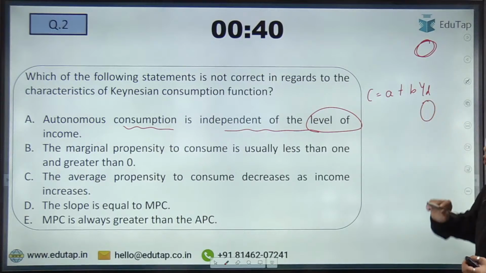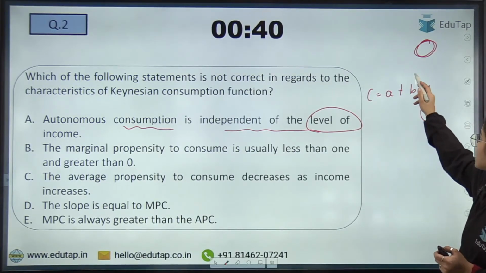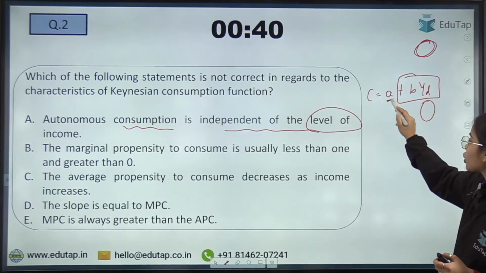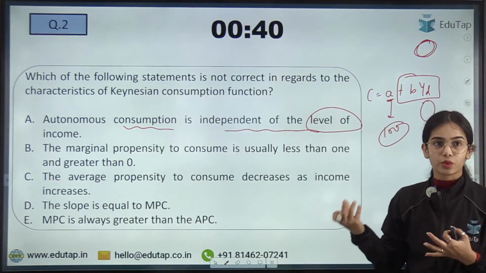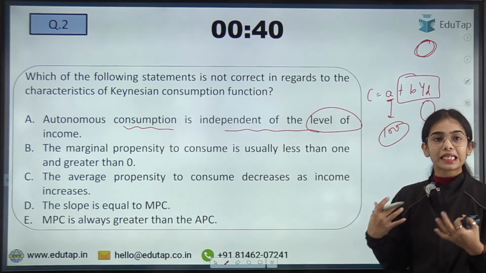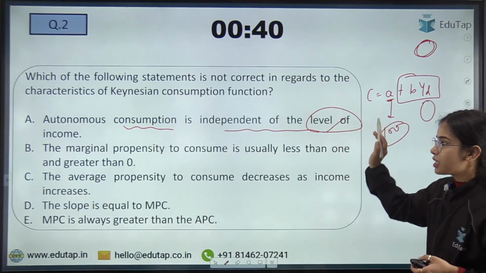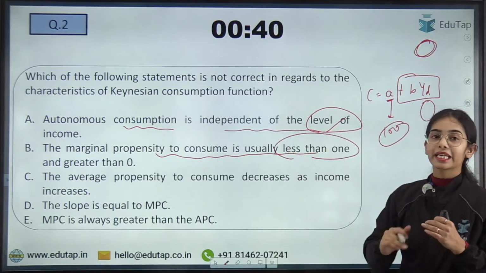So this idea is that consumption is equal to autonomous consumption plus bYd. Even if the income is zero, this whole term will become zero, but autonomous consumption will remain, let's say 100, 200, whatever amount it is. So autonomous consumption does not depend upon the level of income. It is independent of the level of income. The marginal propensity to consume is usually less than 1 and greater than 0.